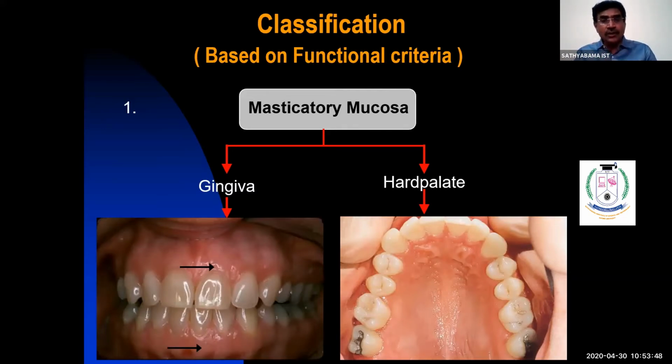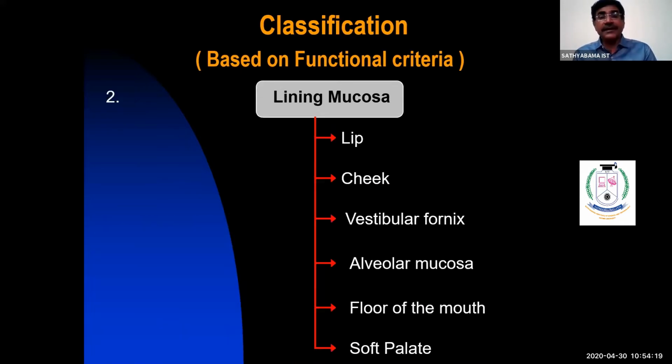Okay, as you all know, based on function, the oral mucosa can be classified into masticatory mucosa, lining mucosa, and specialized mucosa. Masticatory mucosa are those mucosa which bear the masticatory forces or compressive stresses or various forces exerted during mastication. Okay, and this mucosa is exposed to more amount of forces. Examples of masticatory mucosa are the gingiva and hard palate. Okay. Next, lining mucosa. You know why it is called lining mucosa?